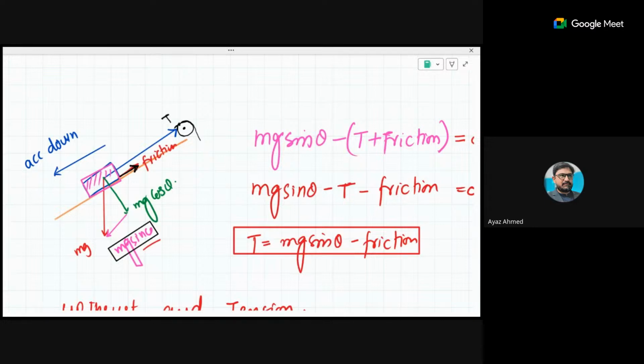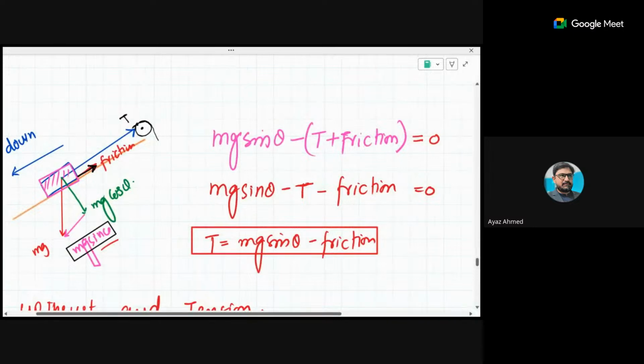Are you getting my point? So tension is equal to mg sine theta minus friction. That is, if friction is more, then tension will be less.